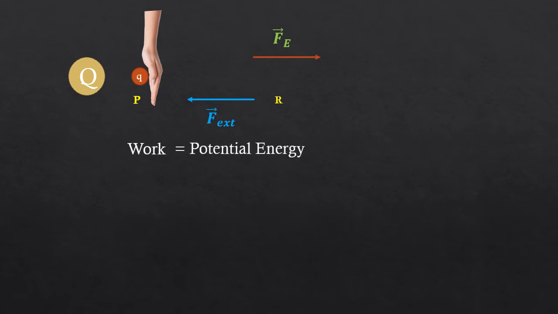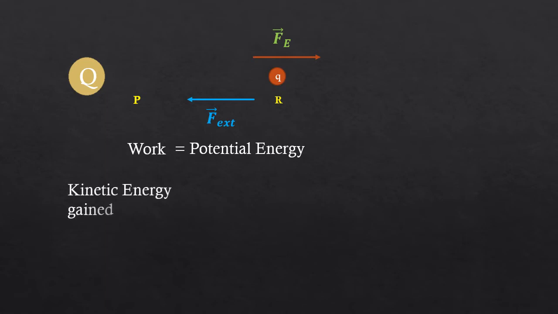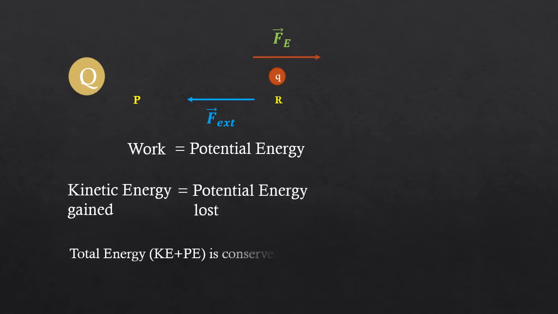So if we remove the external force, what will happen? This stored potential energy will be converted to its kinetic energy, and the test charge Q will move from P to R by using this potential energy. So kinetic energy gained will be equal to the potential energy lost. Or we can say that the total energy, that is kinetic energy plus potential energy, is conserved because the electrostatic force is a conservative force.